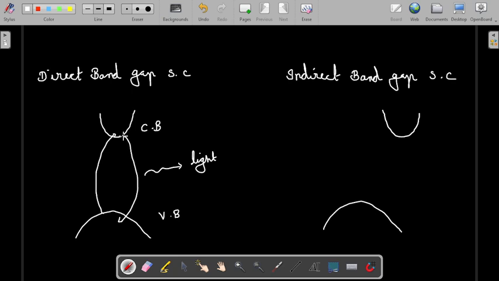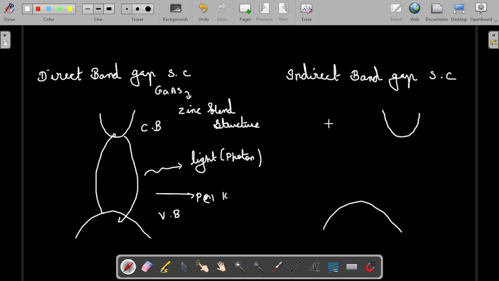If the conduction band and valence band are aligned at the same k value, then the momentum will be conserved here. The side axis will be P or K. The momentum is conserved and it is given out in the form of a photon, not a phonon, it's a photon, it's light. So substances that come under direct band gap semiconductors can be used in applications like LEDs. One of the best examples is GaAs, gallium arsenide. The structure it forms is the zinc blende structure. Because of this structural lattice, it acts as a direct band gap semiconductor.